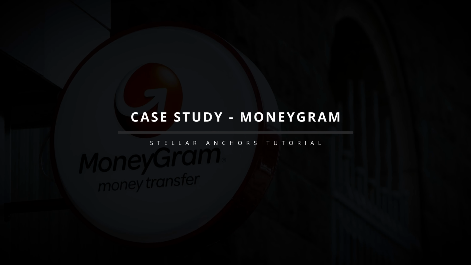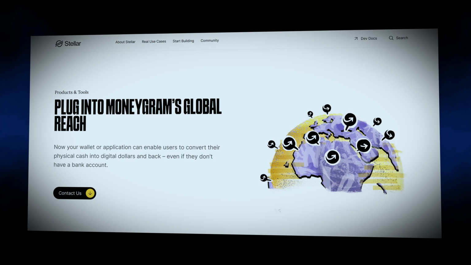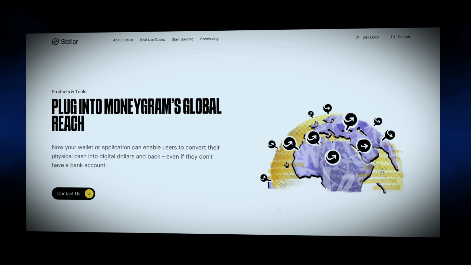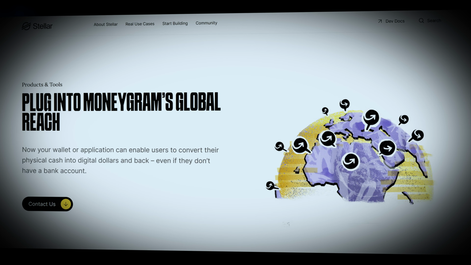Real-world use cases, MoneyGram. One of the most compelling real-world applications for the Stellar Anchor platform is its integration with MoneyGram, a leading global financial technology company. MoneyGram has been a pioneer in cross-border payments, helping millions of users send and receive money worldwide. However, with the rise of blockchain technology, the company saw an opportunity to bridge the gap between traditional finance and digital assets. MoneyGram launched a groundbreaking fiat on-off ramp service in partnership with the Stellar Development Foundation.